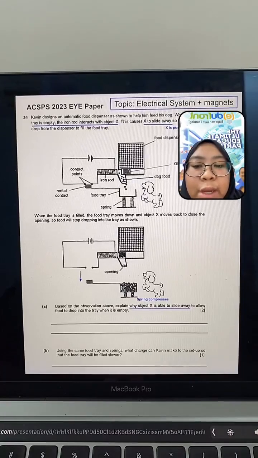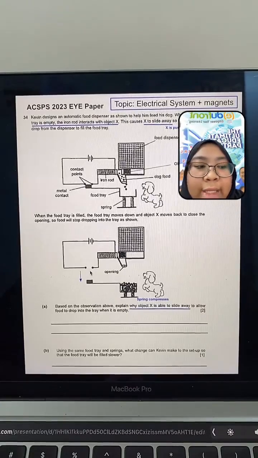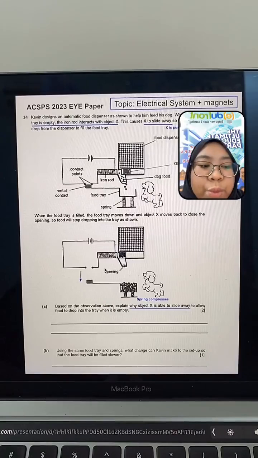When it gets pushed down, as you can see here, there is no more contact between the metal contact and the contact points. So you know that the circuit breaks here. When the circuit breaks, there is no longer current flowing through.